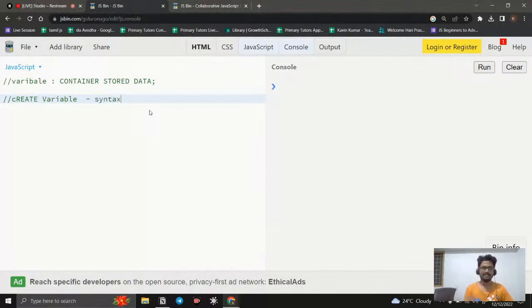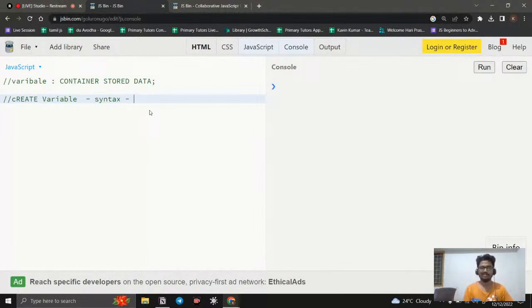What is meant by syntax? Syntax is how, by using programming, we talk to the computer. For example, I'm speaking English, and it has a set of rules and regulations, right? I cannot speak in my native language and say that this is English; no one will understand it. Same like that, each and every language has a syntax. We can say it is the structured way of speaking. To speak with the computer, we need some syntax, and based on the syntax only, we need to write the code. It's like a structure.